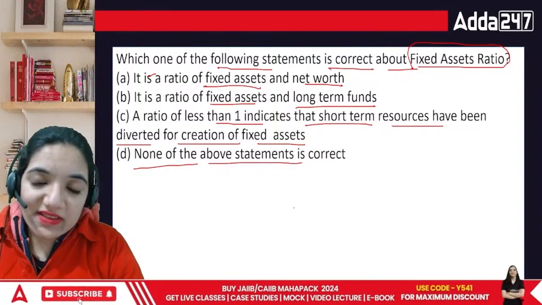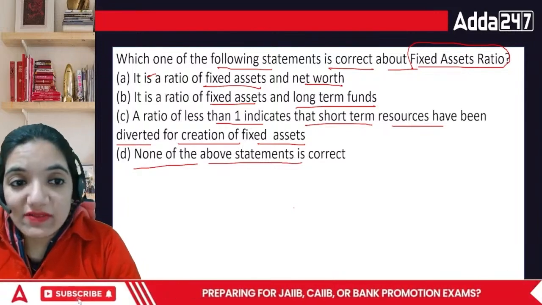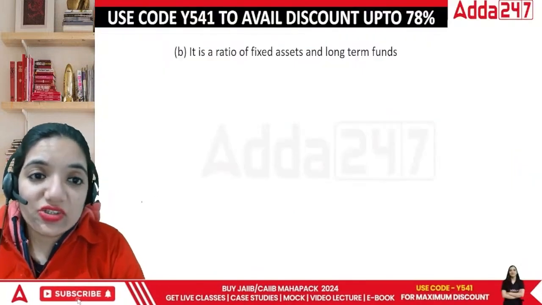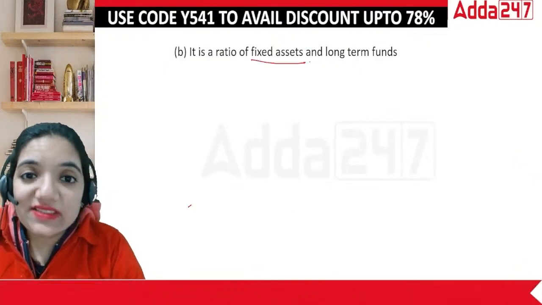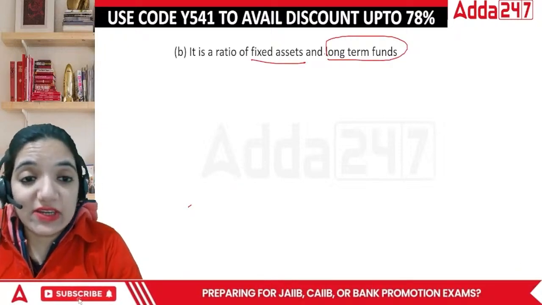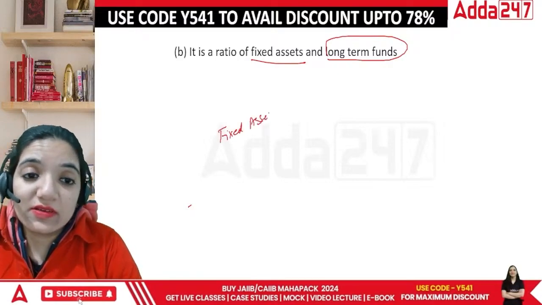Fixed assets ratio is basically related to the area of the fixed assets in the entire organization and whether we are using them properly or not. So this is the ratio of the fixed assets to the long-term funds. In this case, we are actually trying to find whether we are using the fixed assets properly or not.